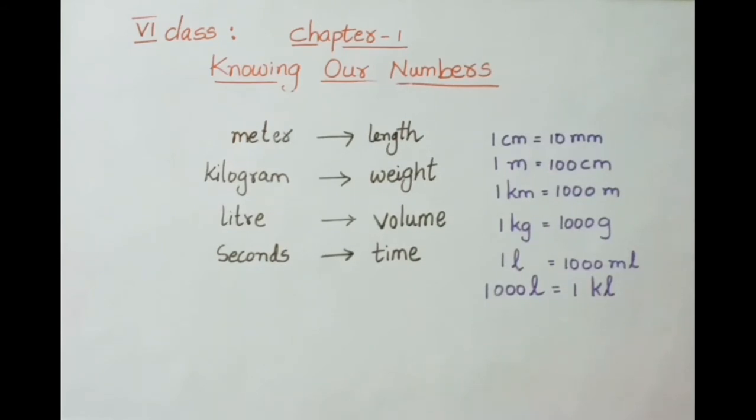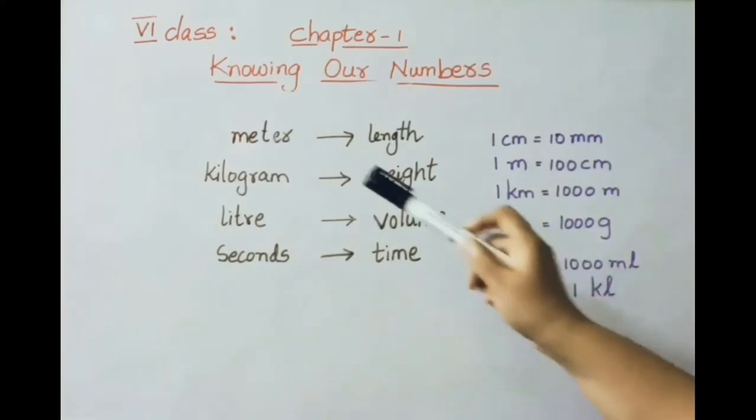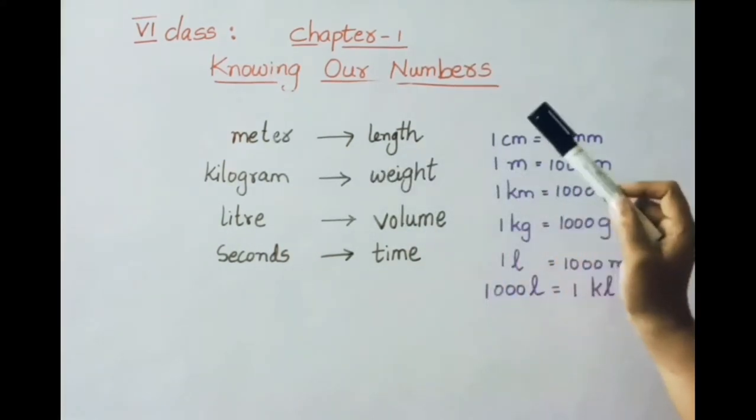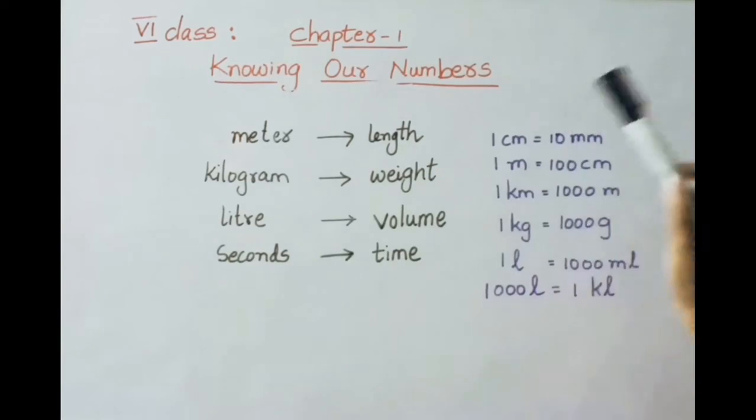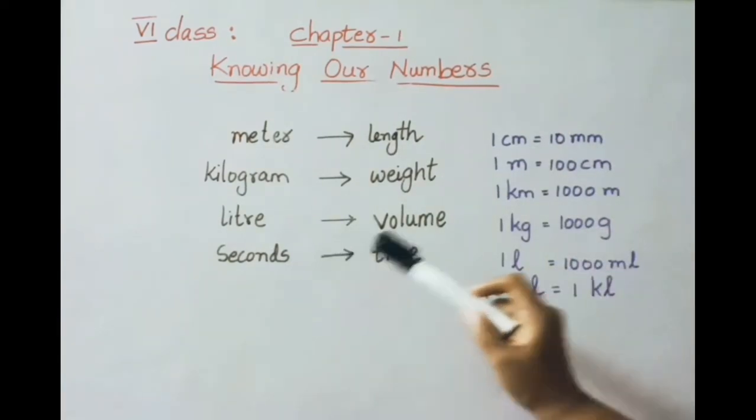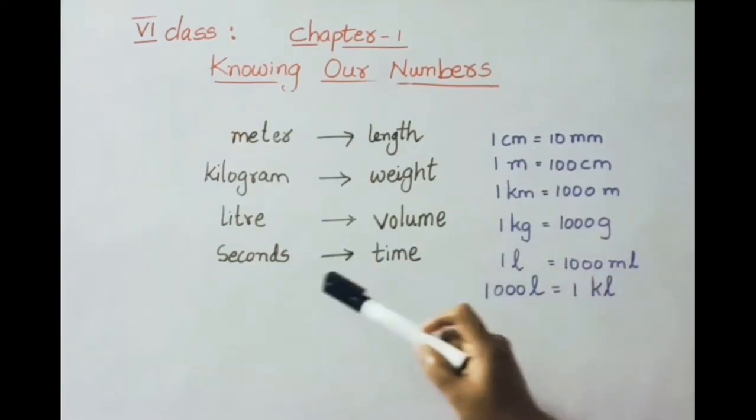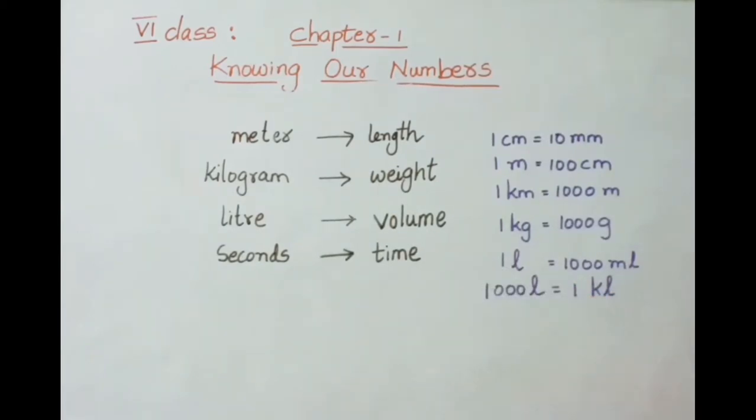Now let's start. Today in chapter 1, Knowing Our Numbers, I am going to explain conversions from one unit to another unit. So let us see this. Meter is a unit of length, kilogram is a unit of weight, liter is a unit of volume, and seconds is a unit of time.